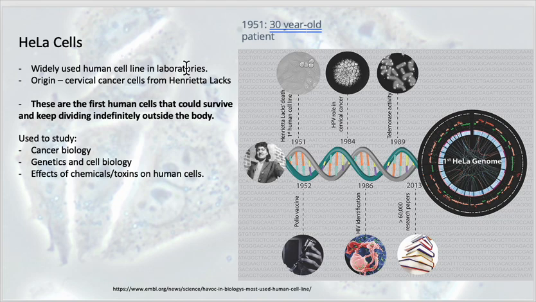So basically, in 1951, the cervical cells were harvested from an individual who had cervical cancer. And these cells were taken into a lab to monitor their changes, so to monitor their division, to observe them. And the researchers noted that these human cells could survive and keep dividing indefinitely outside of the body. So essentially an immortal cell line.